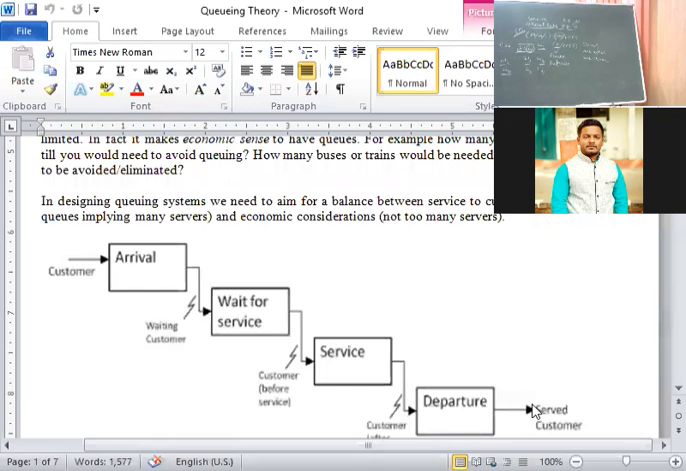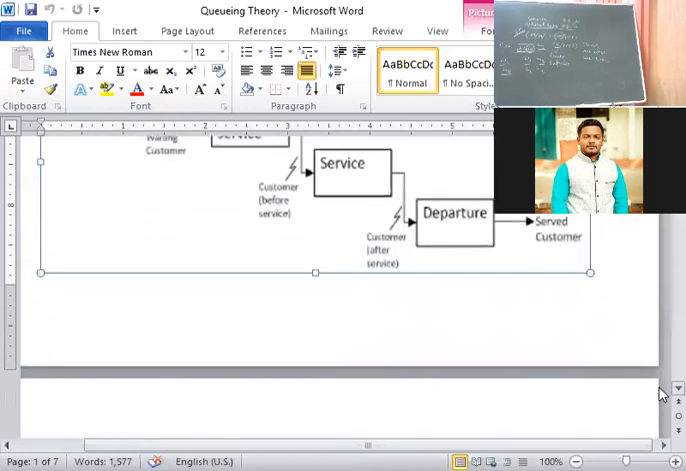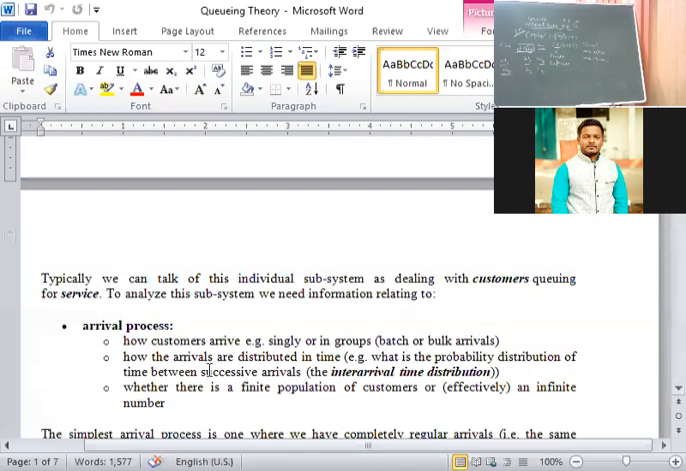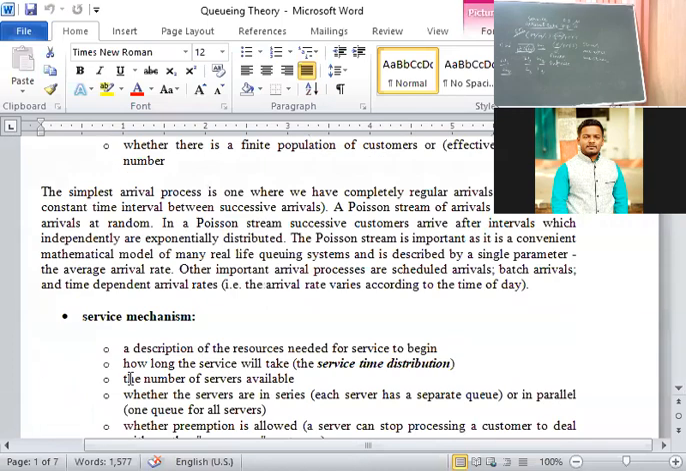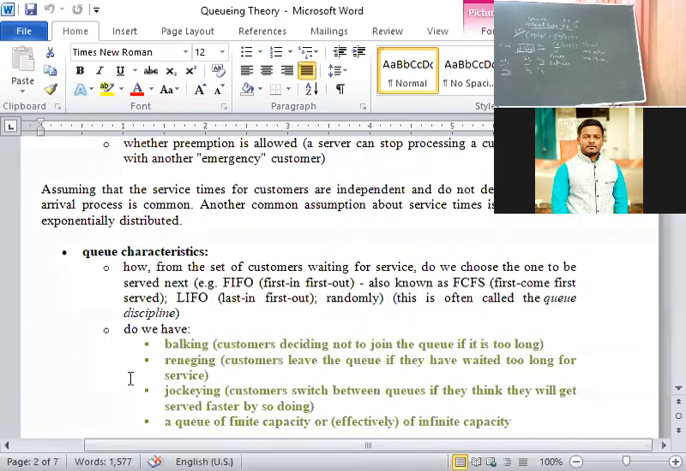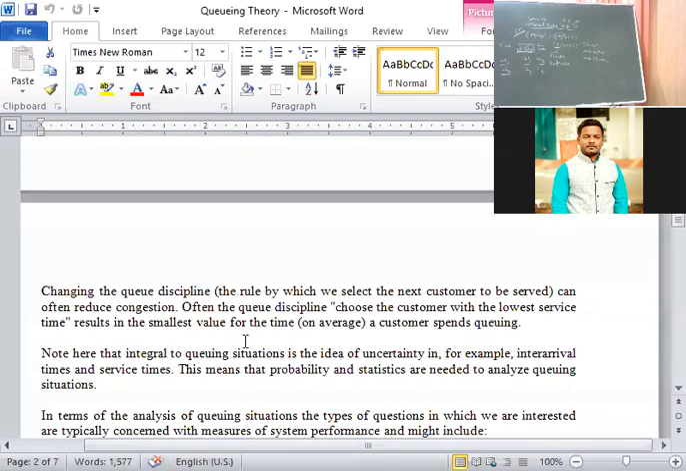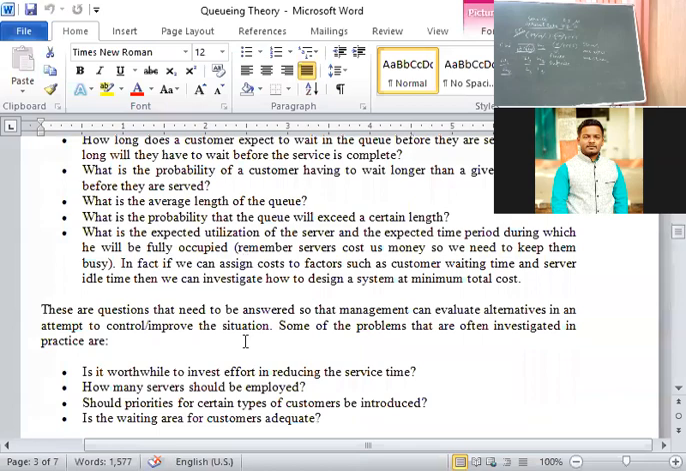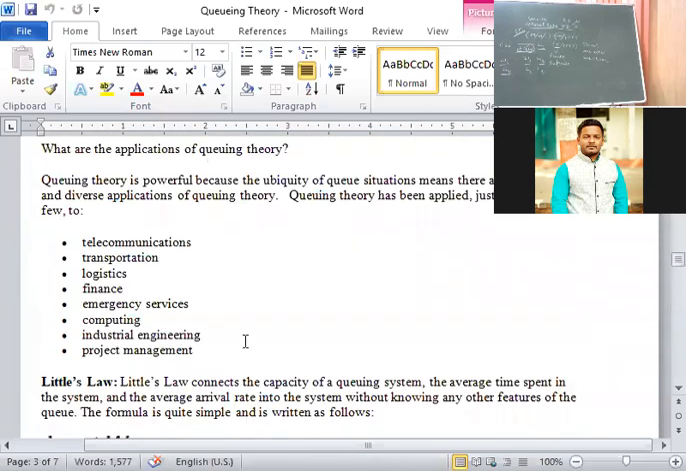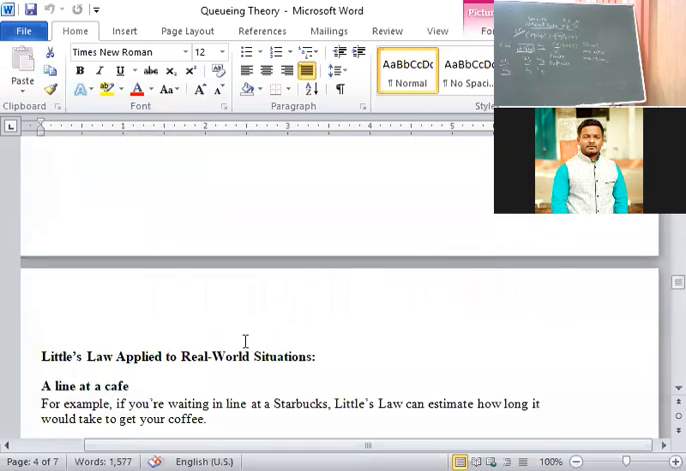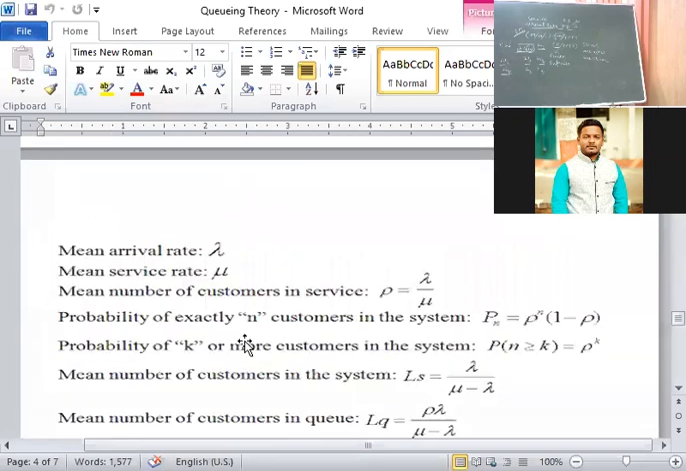Any query in this entire thing? Then, over this theory. Have you gone through the arrival processes, service mechanism, queue characteristics, LIFO, FIFO, everything we discussed here? Shall we go through the problems? Okay, that day I didn't explain this, no? Formulas are remaining. Have you gone through the formulas, students?